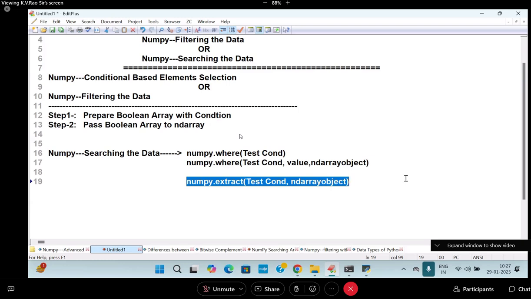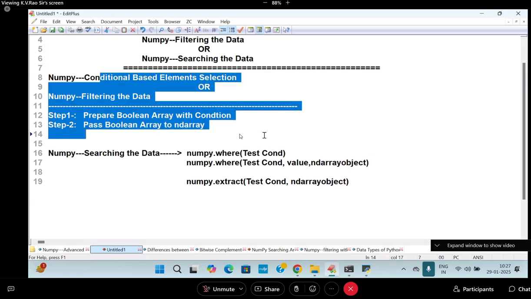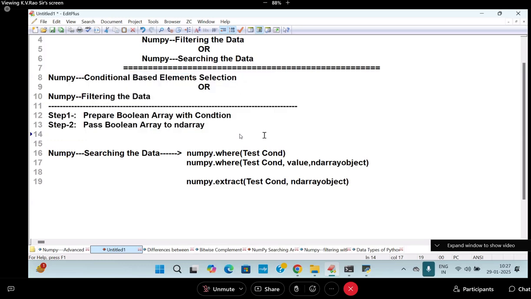Okay now. So how many methodologies are there to search my data? 3. One is Boolean array concept. One is where with 2 methodologies. One is extract. I can tell Boolean array and I can say it is over. But tomorrow if you go somewhere else, they will ask extract compulsorily. If I am taking an interview directly, I will ask you, tell me the 2 syntaxes of where in NumPy. Even though you listen, if you don't know the syntaxes, that is a problem.